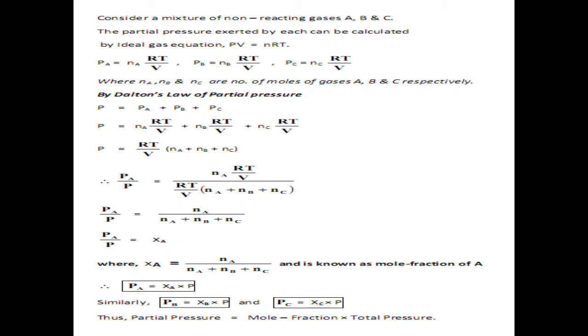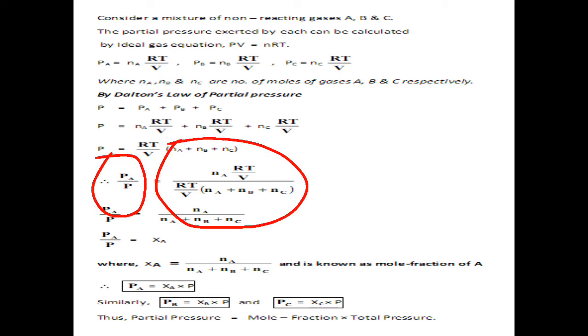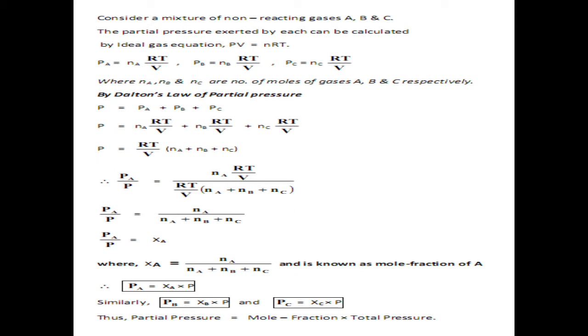If we divide the partial pressure of gas A by the total pressure, which is written here, we get this expression. By cancelling the same quantities in numerator and denominator, we get this expression, which shows that the partial pressure of a gas can also be calculated from the molar fraction.